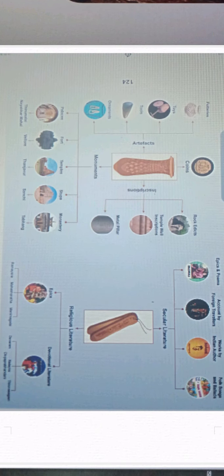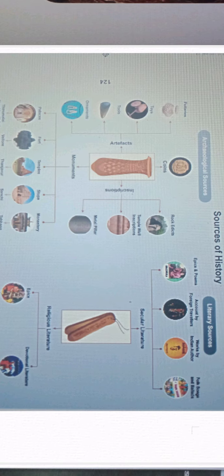So first I told about source. By source we will find this is a particular period of time. So there are two sources: archaeological source and literary source. In archaeological source we will get ornaments, tools, coins, etc. By that we will know this is from a particular period. So these are the archaeological sources. Literary source means epics, poems, stories, novels, literature. So these are the literary sources, and by these we will find this is from a particular period.